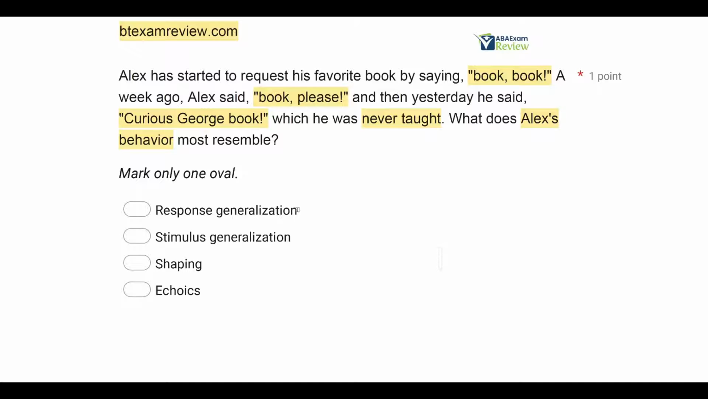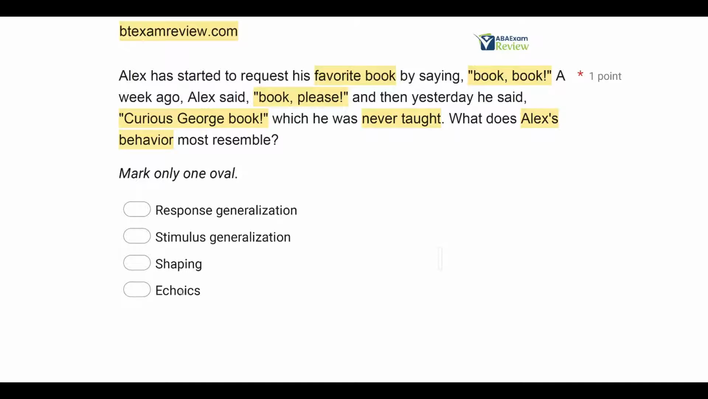Why is it not stimulus generalization? With stimulus generalization, instead of multiple responses for a single stimulus, we're looking at a single response across multiple stimuli. So if Alex was going to multiple books and not just his favorite and saying book, book, then we might be talking about stimulus generalization. But that's not the case here. We have multiple responses for this single stimulus.